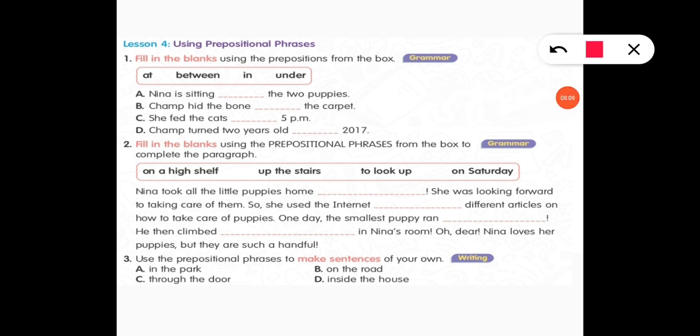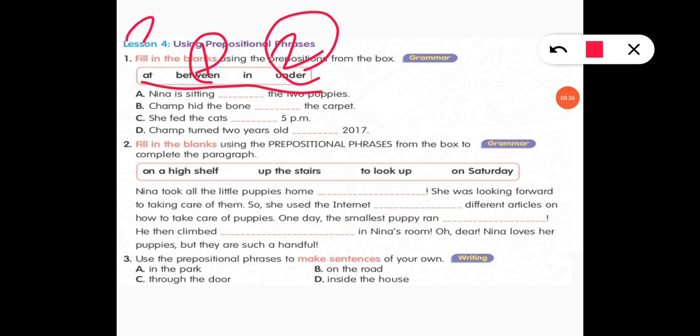There is question 1. Fill in the blanks using the prepositions from the boxes. So you have to, these are the prepositions only, not prepositional phrases. Okay. A part, Nina is sitting dash the puppies: between. She is sitting between the two. B part, Champ hid the bone dash the carpet. Where did he hide it? Under the carpet. Next one, she feeds the cat at 5 p.m. At is representing time. Next one, Champ turned 2 years old dash 2017: in. I hope question 1 is clear.